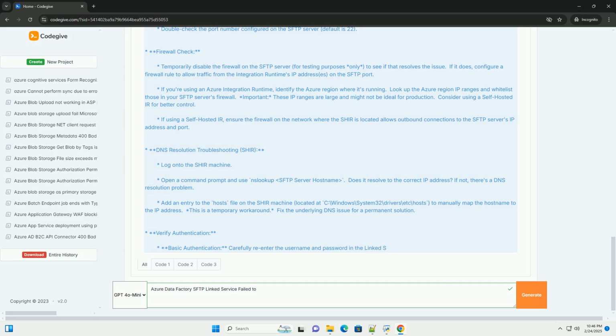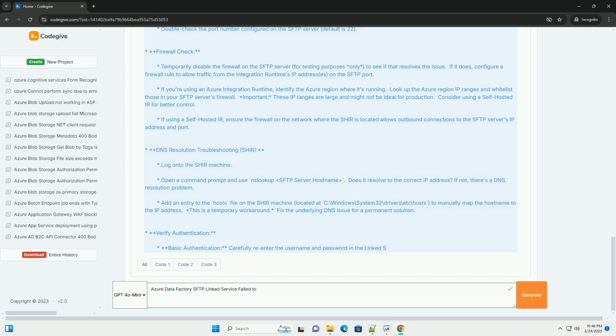Possible causes. Incorrect file path or directory: double check the file path or directory specified in your dataset or copy activity. SFTP paths are case sensitive. Ensure you're using the correct path relative to the user's home directory or the configured root path. Insufficient permissions: the SFTP user account lacks read or write permissions to the specified file or directory.